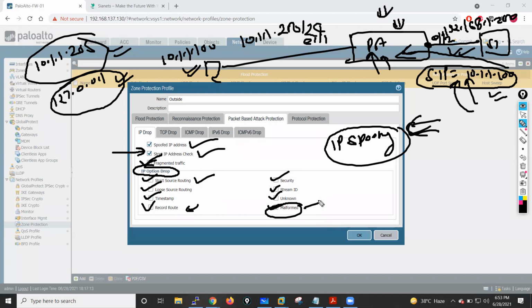Malformed means we have some issues with respect to the headers. Maybe someone has put an abnormal combination of different flags and different TCP/IP header fields. That is known as IP header malformed. If you have any of these, my packet will be dropped.